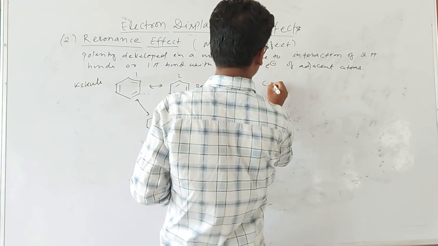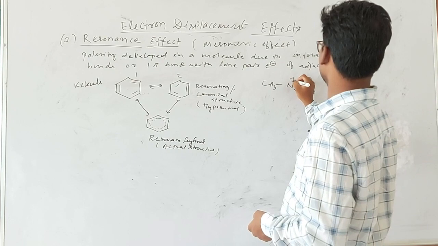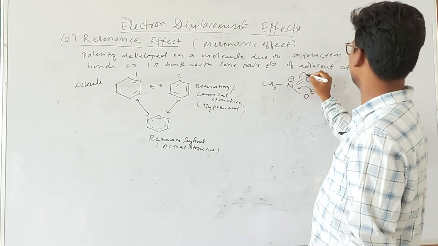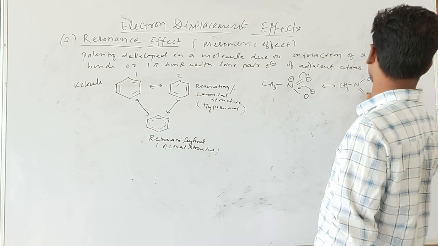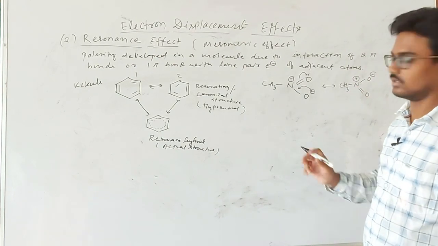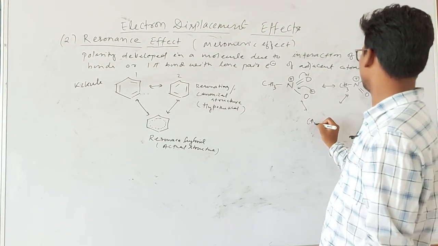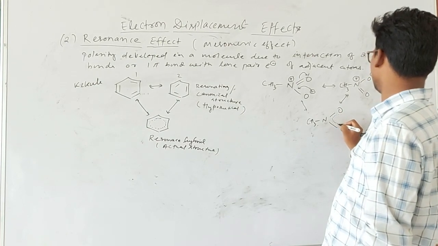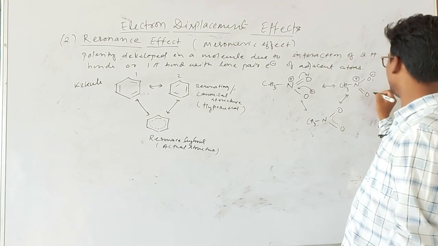Okay, like this, another example also. So if I move this electron, these two are resonating structures or canonical structures, but the actual structure of this molecule is that these two electrons are partially delocalized between the two oxygen atoms.